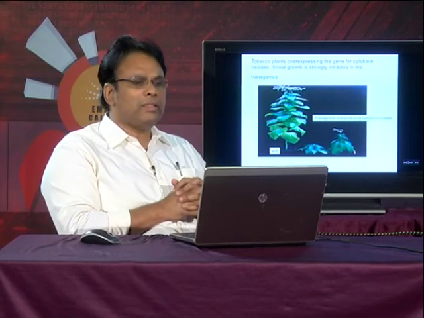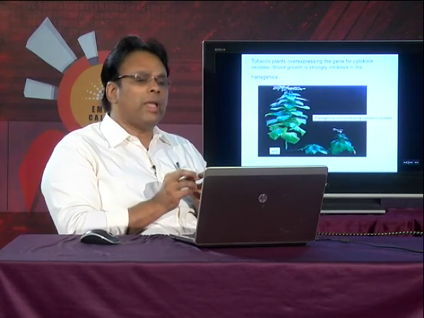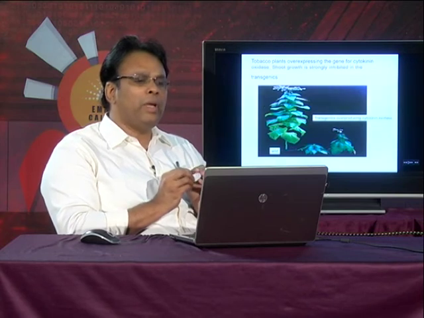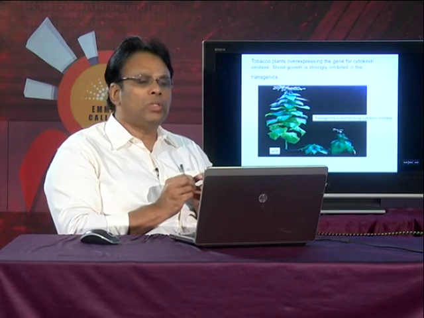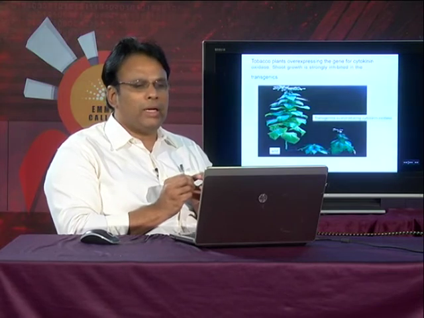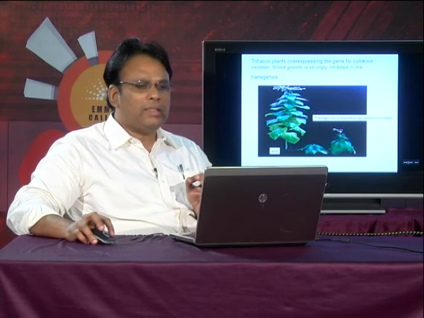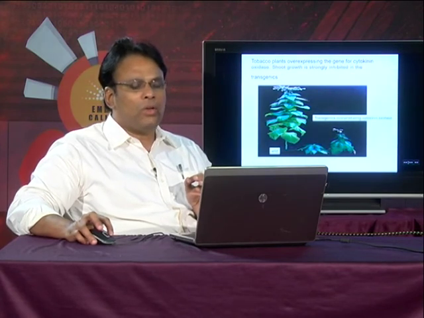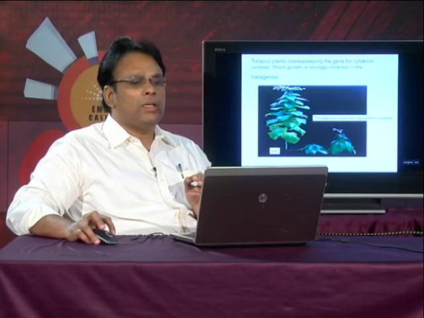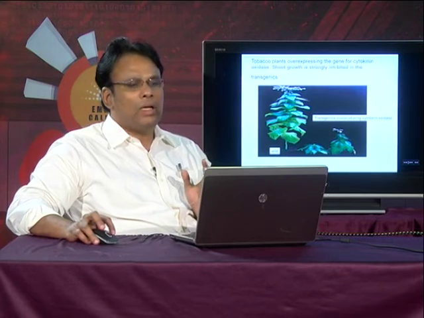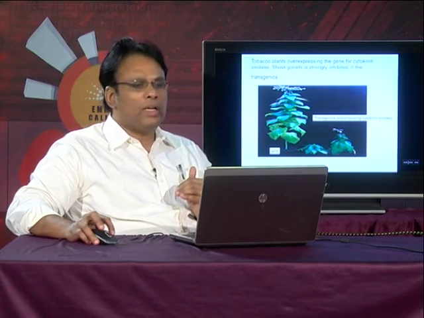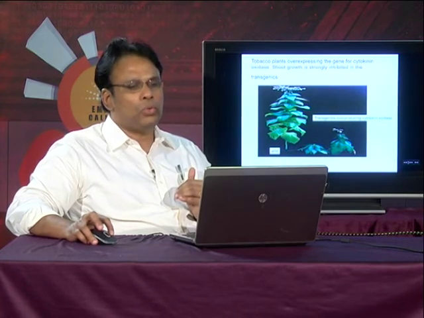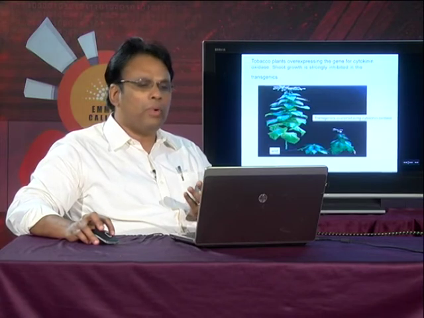Here there are some cases wherein you can see the clear-cut action of cytokinin. Here tobacco plants are overexpressing the gene for cytokinin oxidase, and shoot growth is strongly inhibited in the transgenics. So transgenics are overproducing cytokinin oxidase, and based on that the tobacco plants overexpressing this enzyme show inhibition of shoot growth, and this is a wild normal plant, but here the cytokinin oxidase is being overproduced.